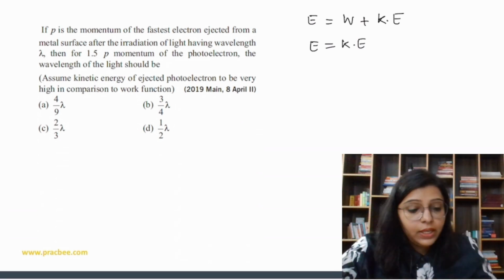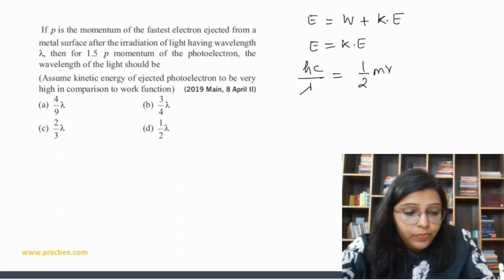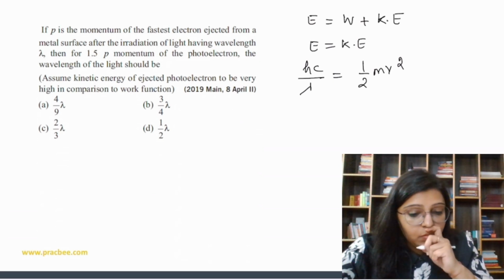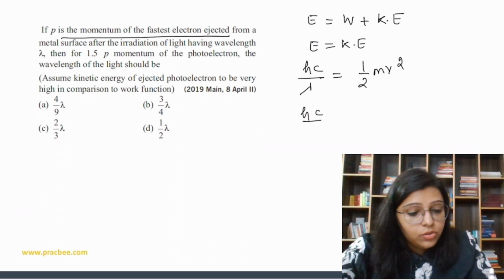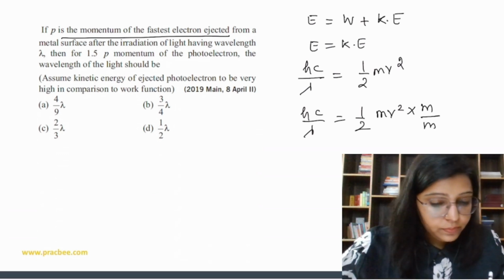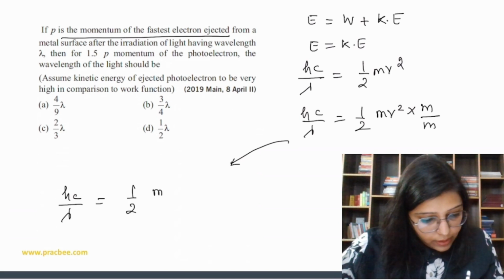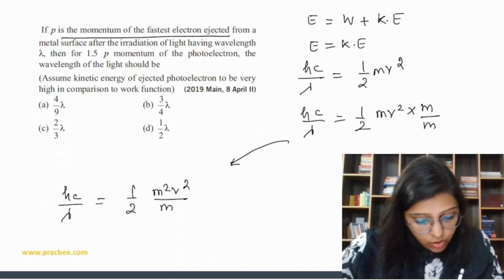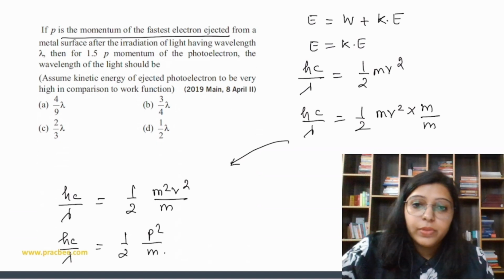Now we have E is equal to hc over lambda, and kinetic energy is half mv square. Now we are going to relate this with momentum because P is the momentum of the fastest electron ejected. So I am going to multiply and divide half mv square by m. So we get hc over lambda is equal to half m square v square upon m, or we can say hc over lambda is equal to half p square upon m, right? We get this thing.